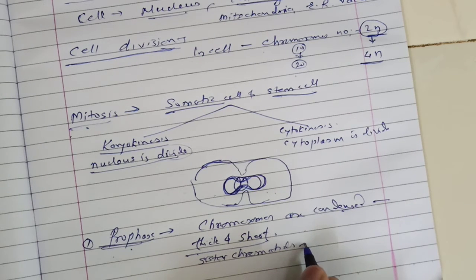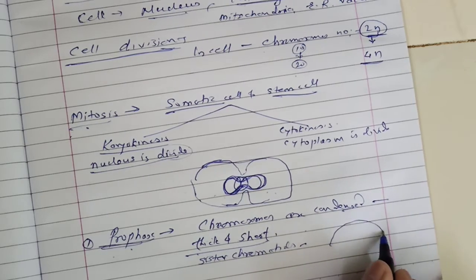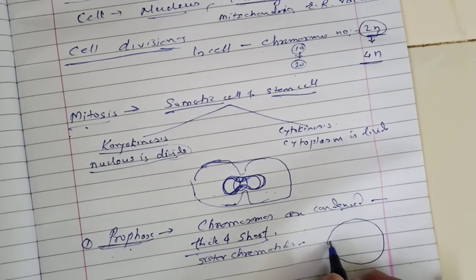The centrioles also duplicate, meaning the centriole becomes double, and these centrioles move to opposite poles of the cell.